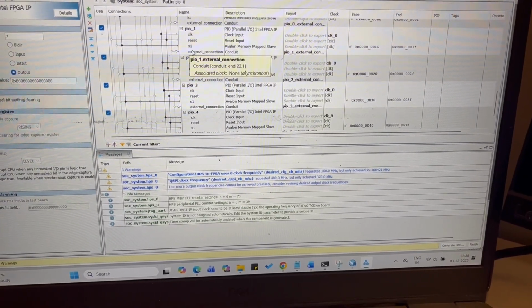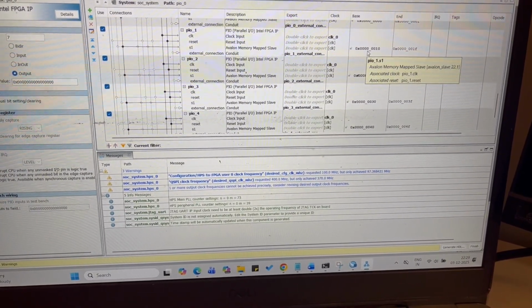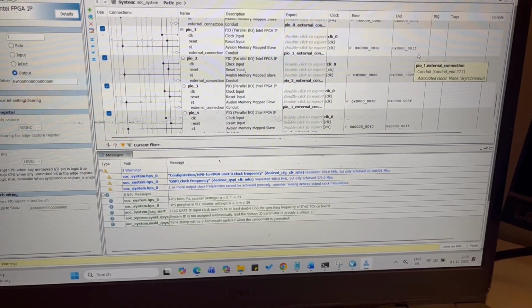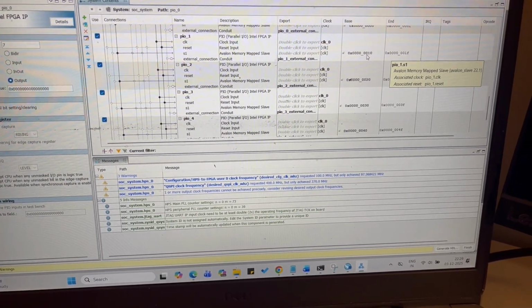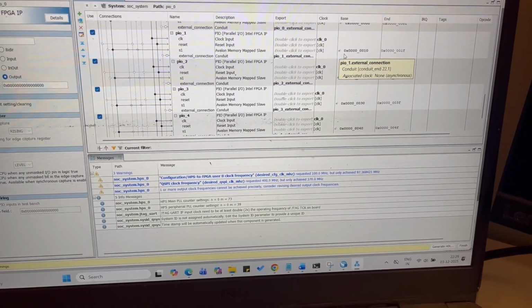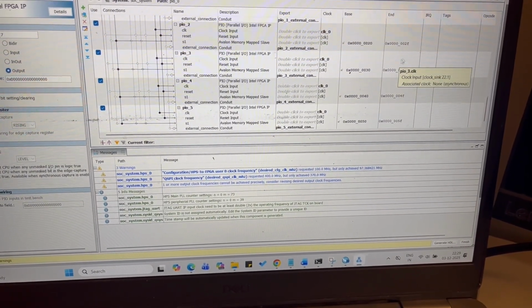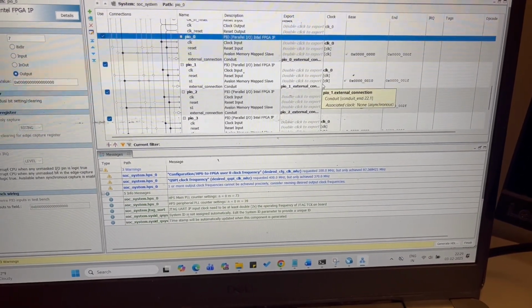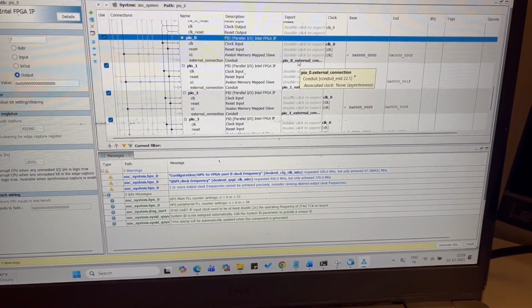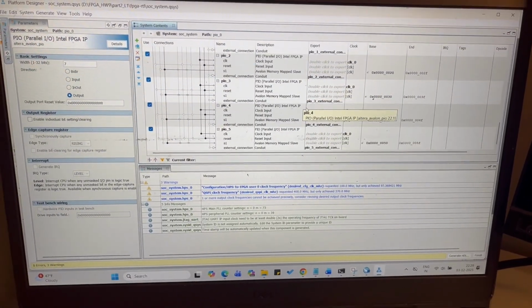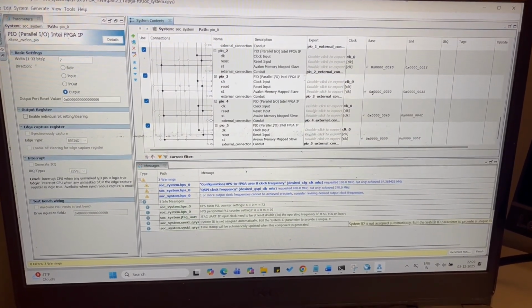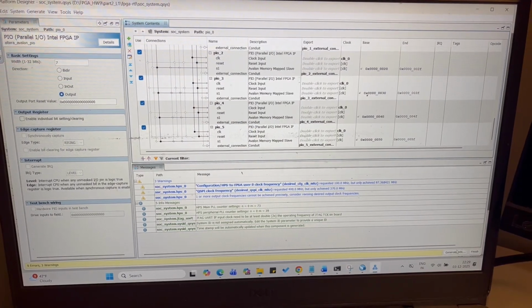Once you do that, you have to make sure you give the base address and end address. I've given my base address for the first 7-segment display as 00, then 10, 20, 30, and the end address. And you have to make sure that you highlight the external connection. Once you've done this, just select Generate HDL.